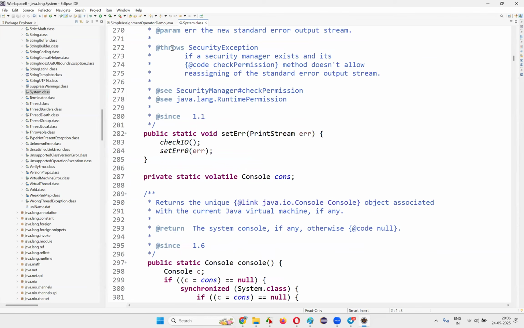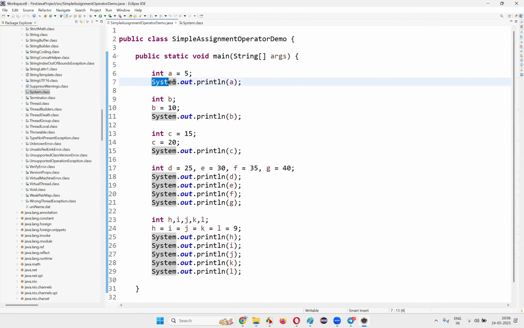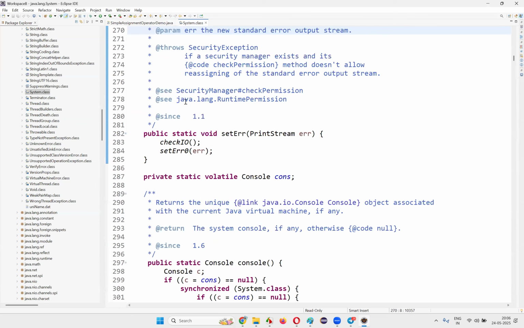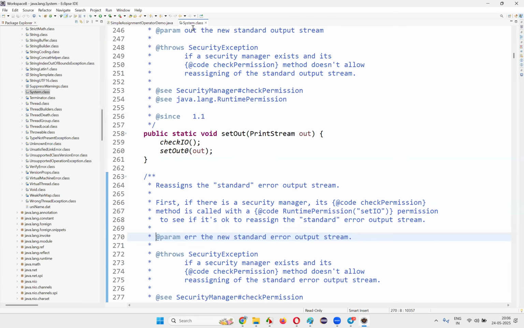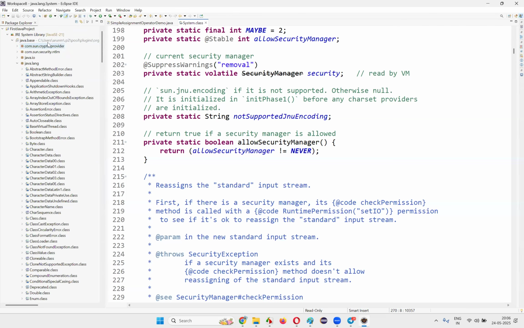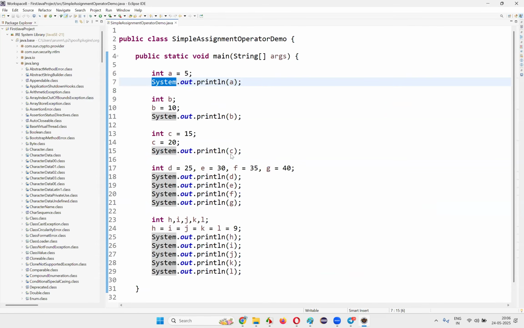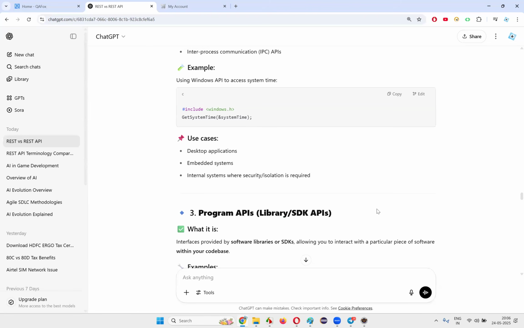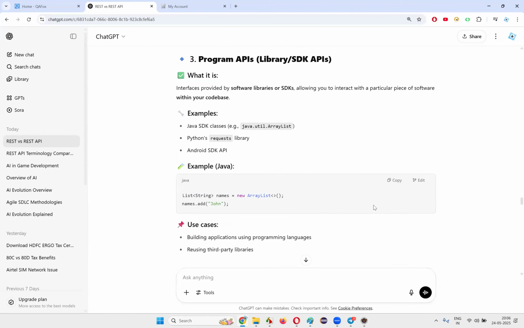But how come the code I have written here is working? When I write this particular System, it is making an internal API call to this system class in the Java library that is there in this project. That API call is called a program API. Now, are you able to understand what a program API is? Guys, is it clear?